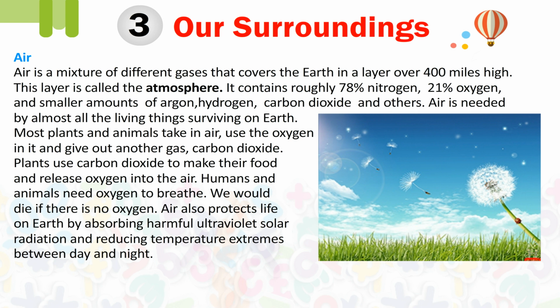Most plants and animals take in air, use the oxygen in it and give out another gas, carbon dioxide. Plants use carbon dioxide to make their food and release oxygen into the air. Humans and animals need oxygen to breathe. We would die if there is no oxygen. Air also protects life on earth by absorbing harmful ultraviolet solar radiation and reducing temperature extremes between day and night.